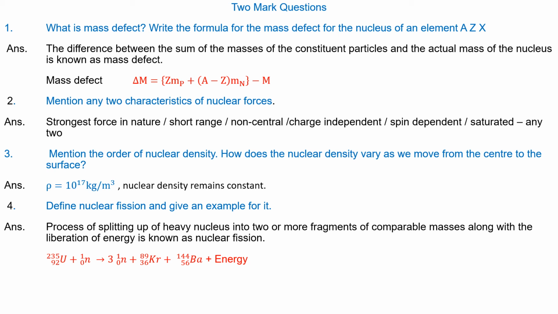Mass defect delta M is equal to Z into Mp plus A minus Z into Mn, close the bracket, minus M, where Mp is the mass of proton and Mn is the mass of neutron. The other things Z, A, M have been explained in our earlier slides.